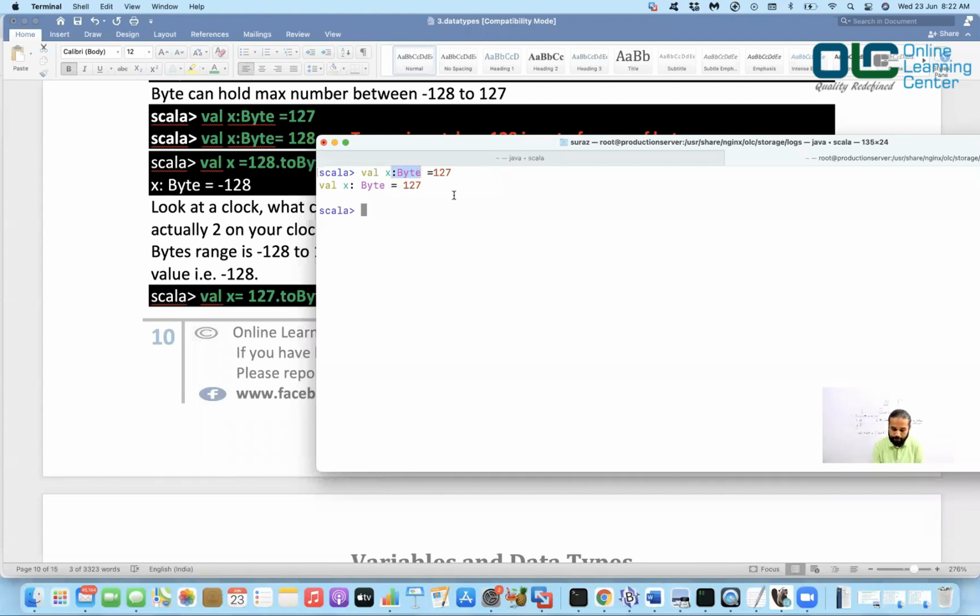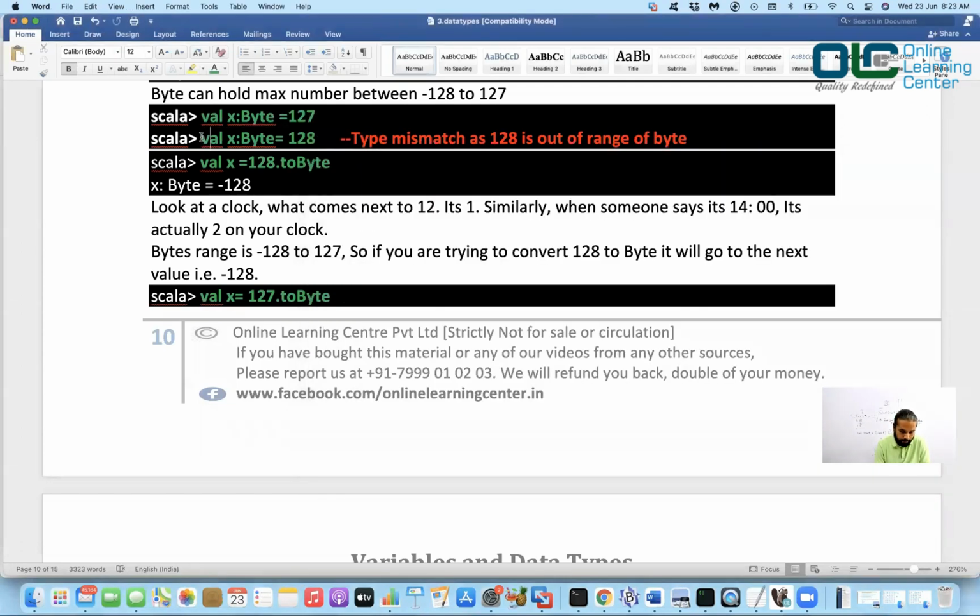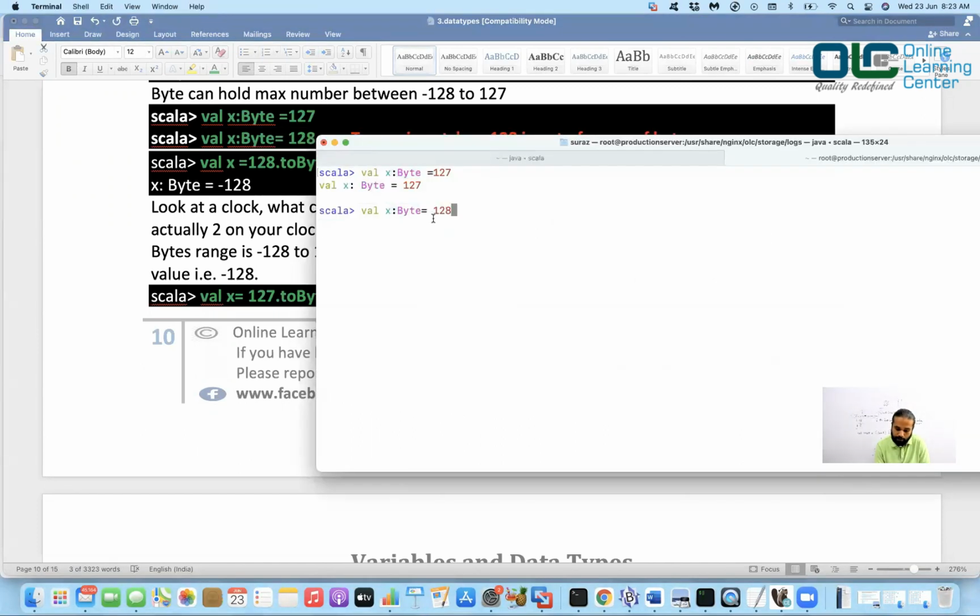So that's the reason we said, okay, val x of byte type is equal to 127, done. And then your 127 is assigned to x of byte type. Similarly, let me try this. Let me say minus 128, okay? And if you see, val x is equal to minus 128 was successful because it also comes within the range.